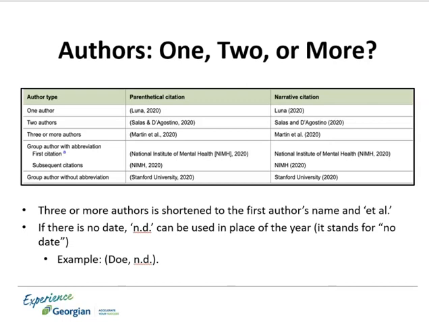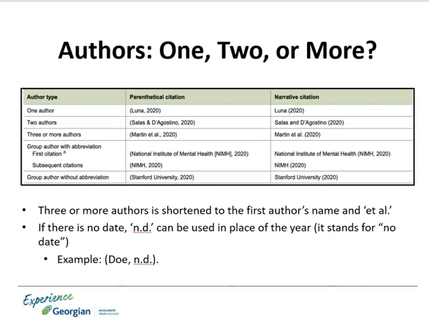Groups or organizations can also be authors, and sometimes they can be shortened to an abbreviation. For instance, Georgian College could be an author, but it is not abbreviated. However, as you'll see in the example on this slide, the National Institute of Mental Health can be abbreviated to